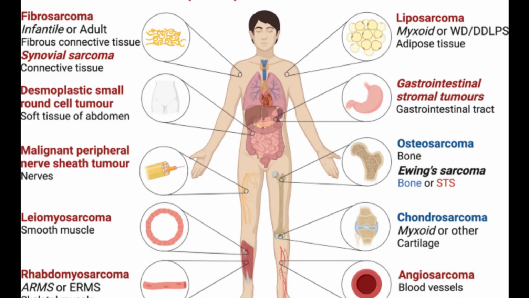2. Sarcomas develop in the bone, cartilage, fat, muscle or other connective tissues. These are cancers that form in bone and soft tissues, including muscle, fat, blood vessels, lymph vessels, and fibrous tissue, such as tendons and ligaments.